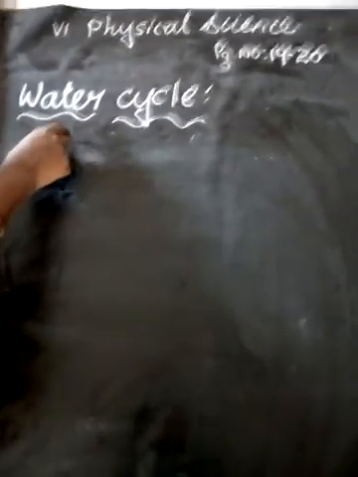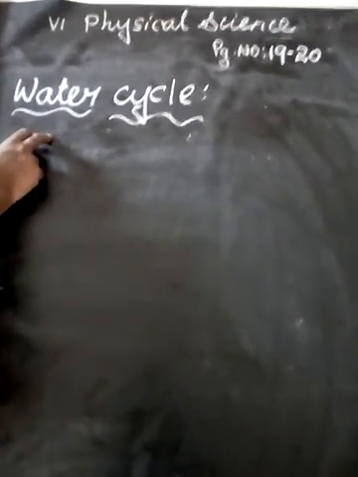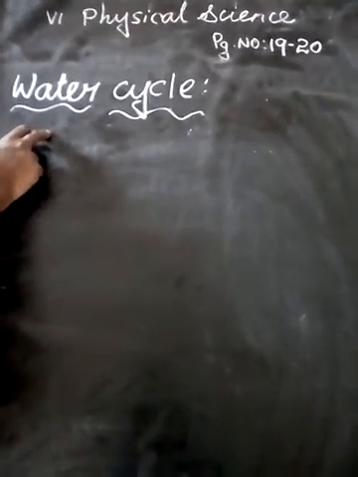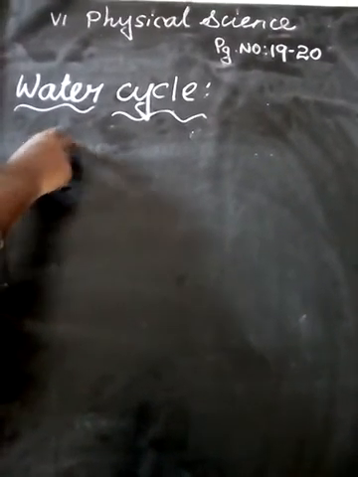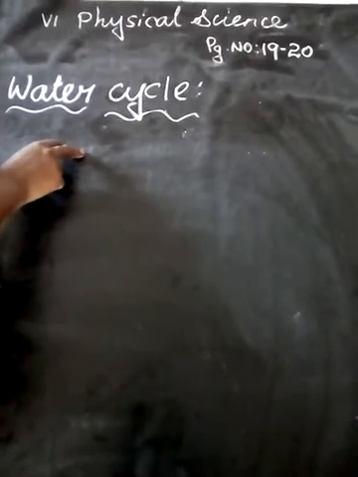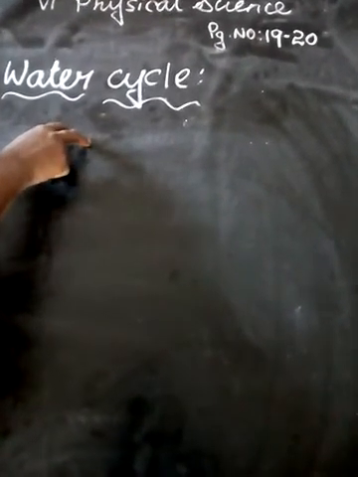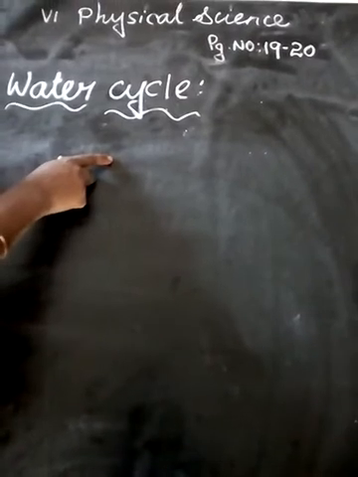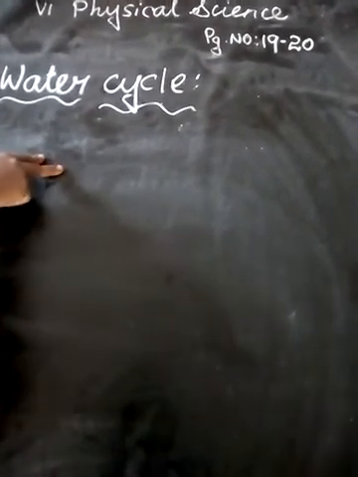What does water cycle mean? The water on the earth evaporates into the atmosphere due to the heat of the sun. The water vapor in the atmosphere forms clouds. From the clouds, water falls on the earth in the form of rain or snow. By this natural process, water gets renewed. This is called the water cycle.